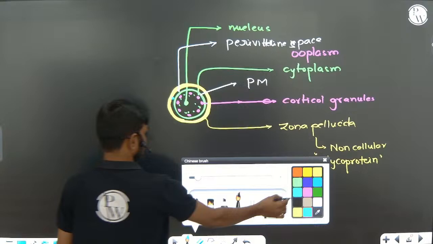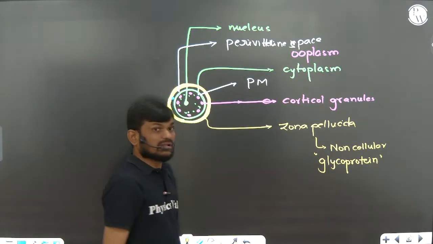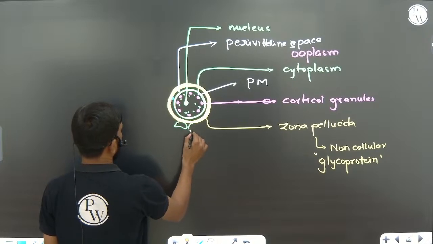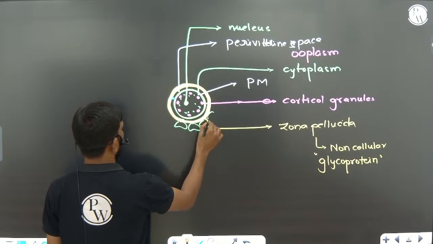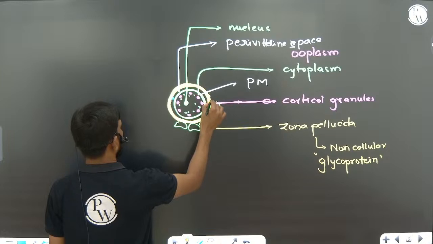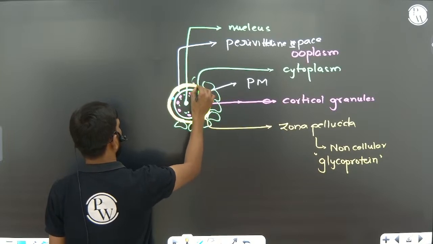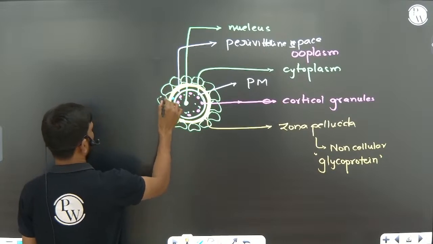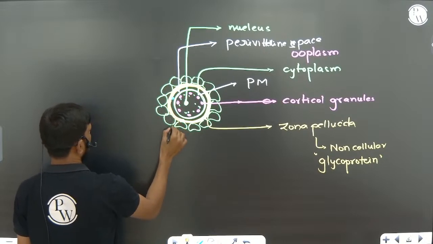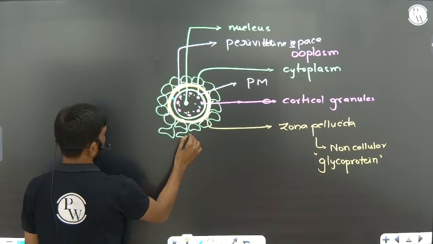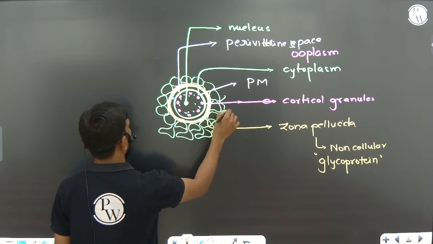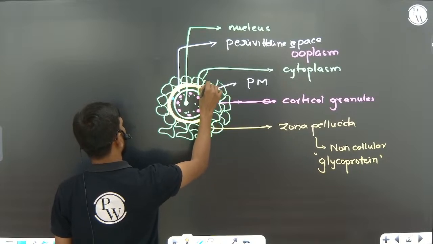Right. Next one, the innermost granulosa cells. These innermost granulosa cells are closely attached to the zona pellucida layer. We call them the corona radiata.